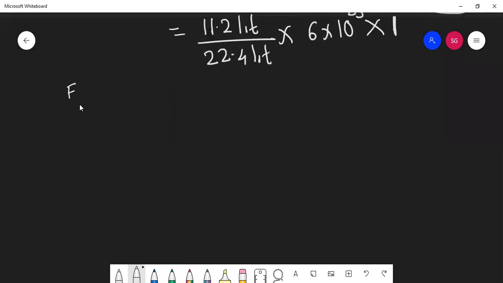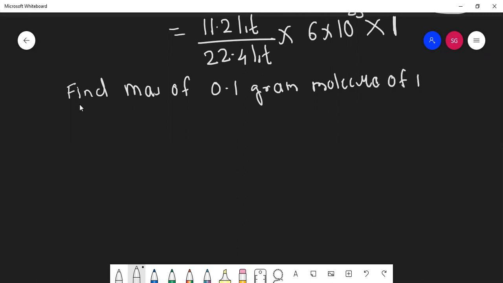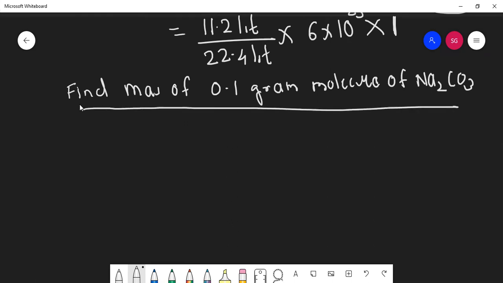Question is, find the mass of 0.1 gram molecule of Na2CO3. Find the mass of 0.1 gram molecule of Na2CO3.